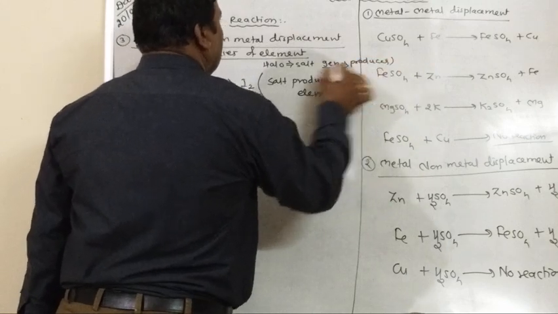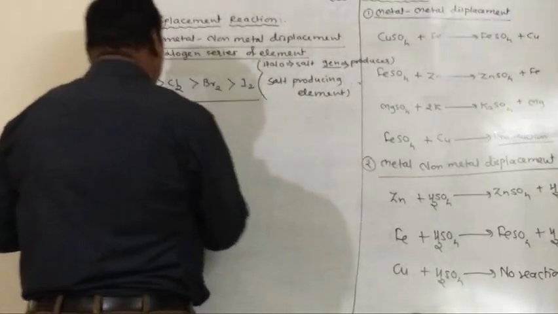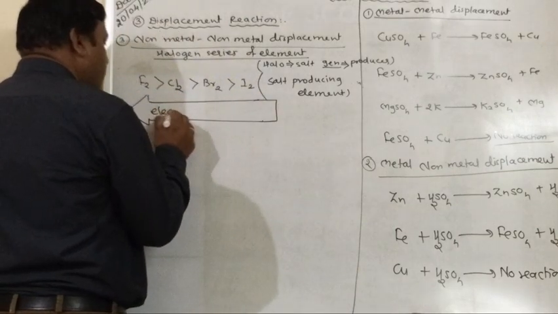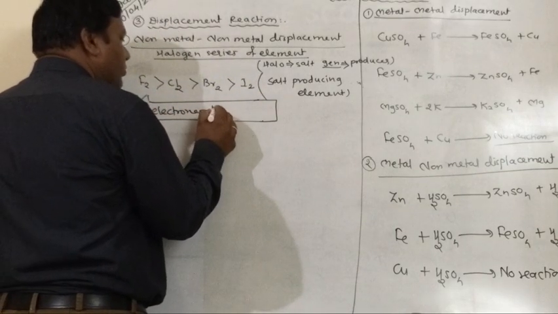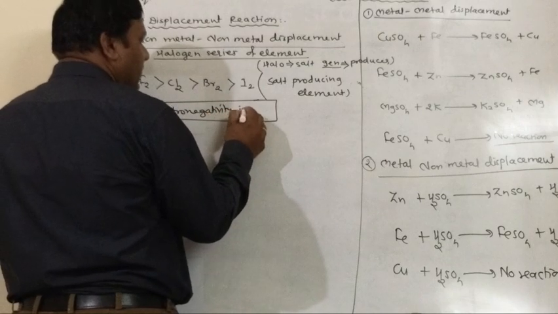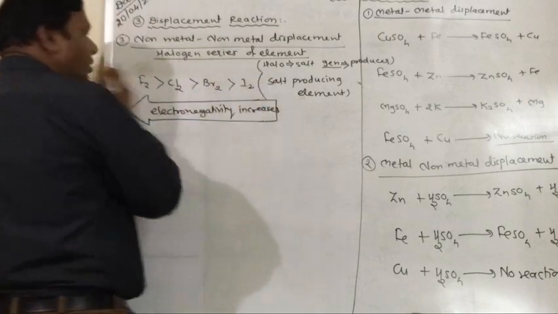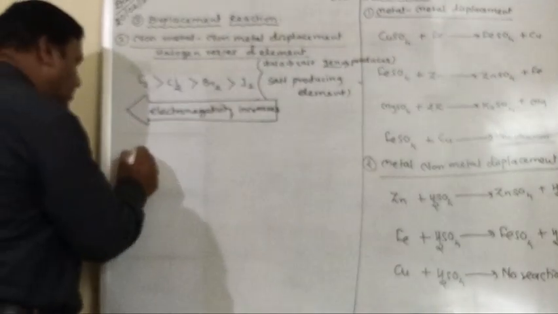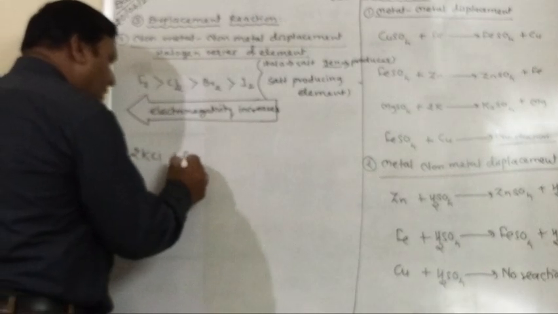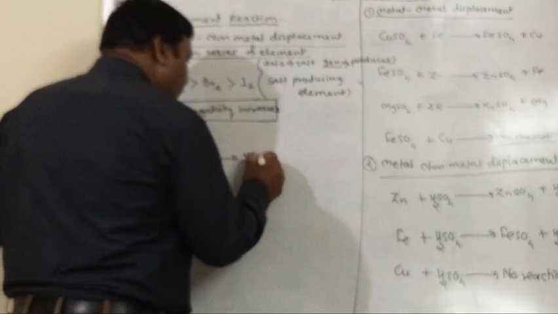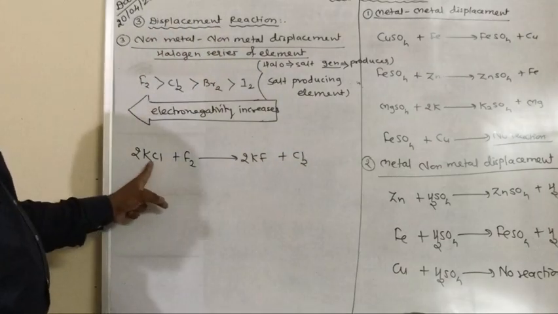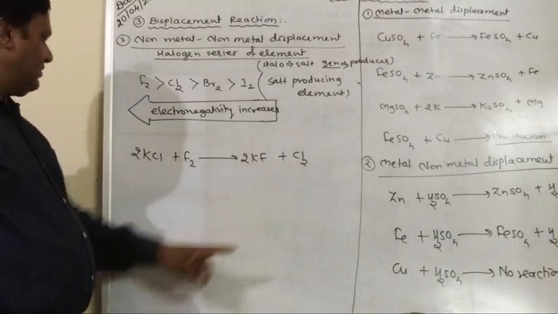Here the reactivity is based on electronegativity. This term we will study in a higher class. Electronegativity increases from iodine to fluorine. Suppose potassium chloride reacts with fluorine, you will get potassium fluoride and removal of chlorine, because fluorine is more reactive than chlorine, so it easily replaces it.